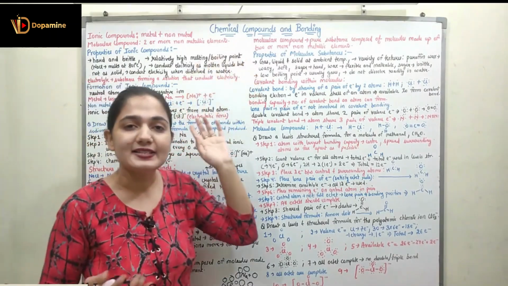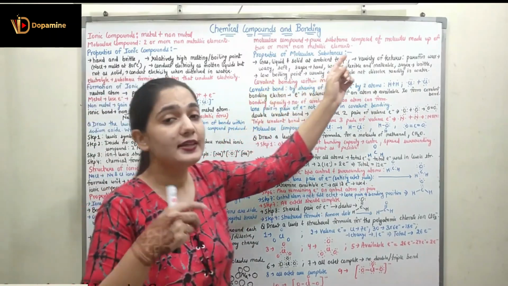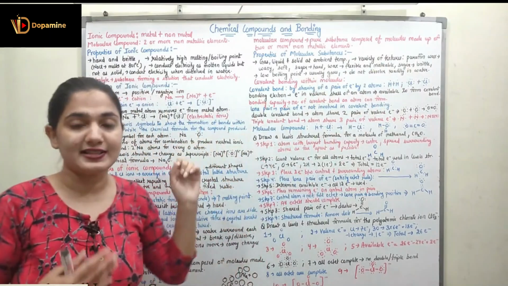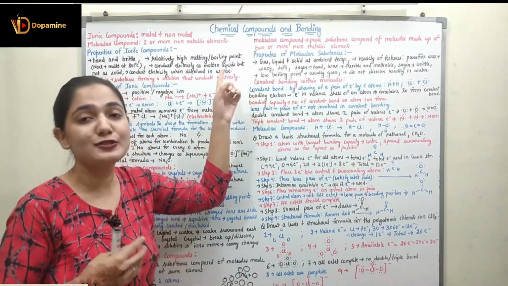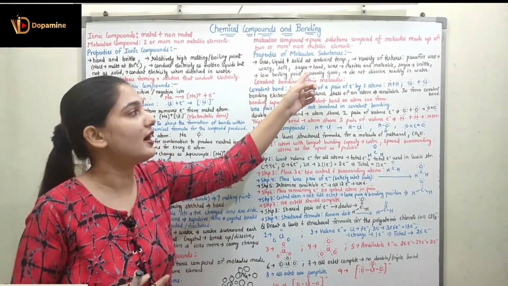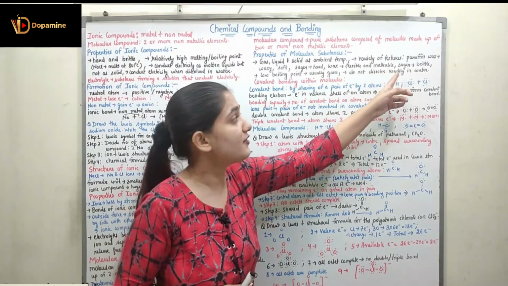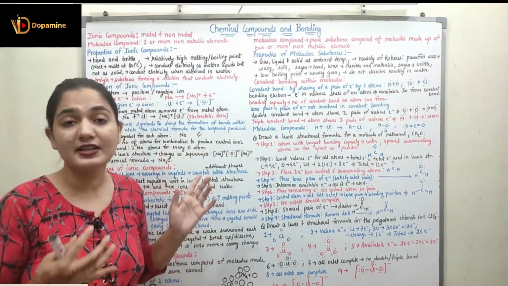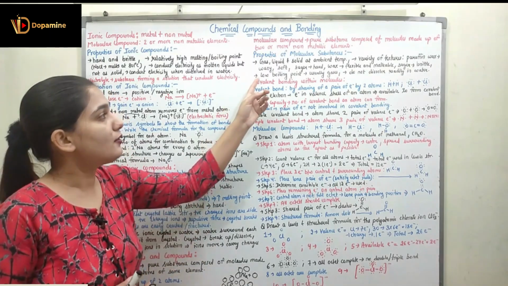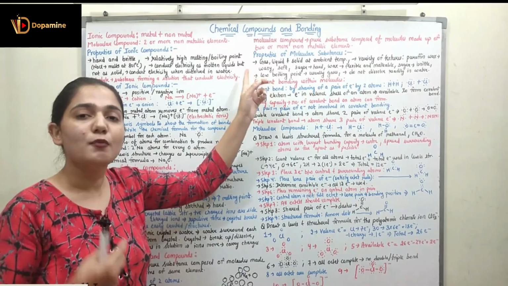They can be gas, liquid, or solid at room temperature or ambient temperature. They can have a variety of textures. Paraffin wax is soft and waxy, whereas sugar, we all know, is hard. Paraffin wax is flexible and malleable, whereas sugar is brittle, it cannot be malleable. It is not flexible.